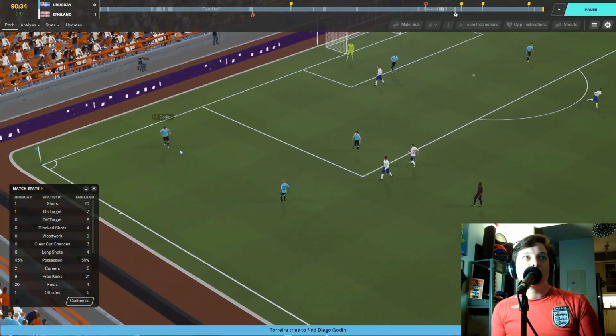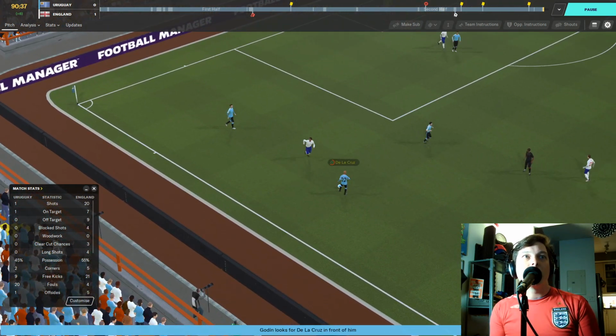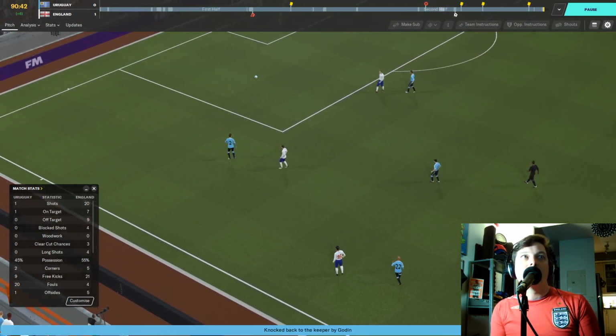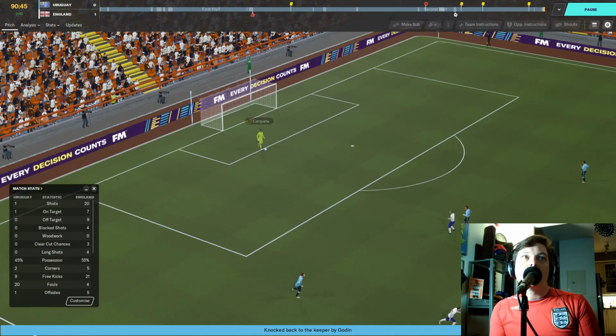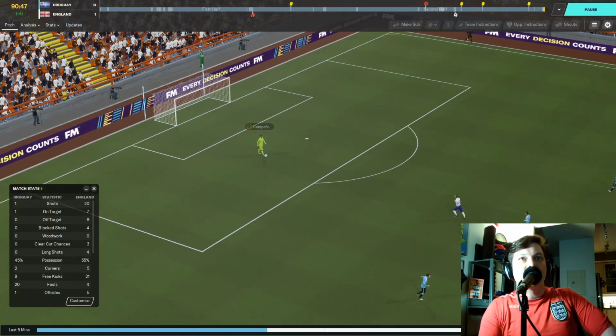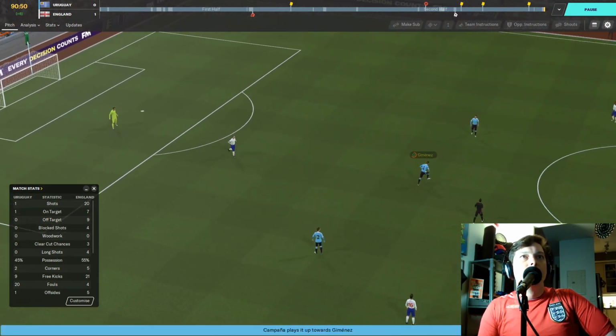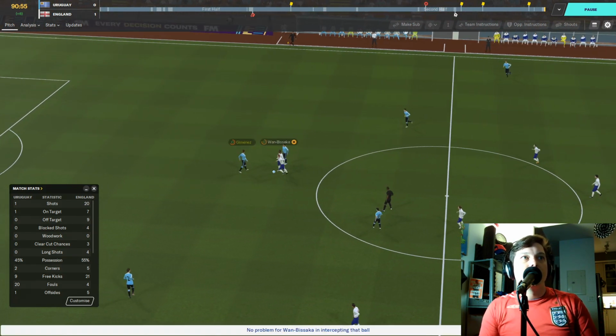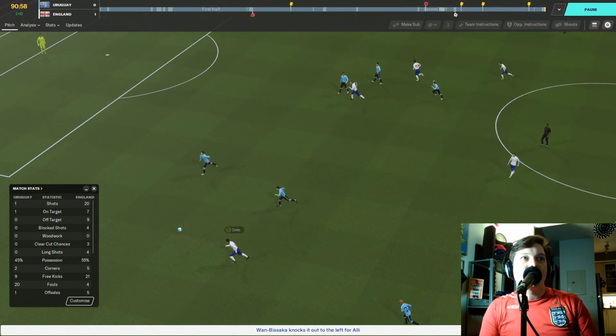De la Cruz and Torreira and Godin link up to try to break out of their own half here. Lucas Torreira back to Godin. Struggling a little bit to clear their lines, but back to the keeper who settles it down a bit, Campagna. Ball forward to Jimenez. Valverde to Jimenez, but he loses out to Wan-Bissaka.